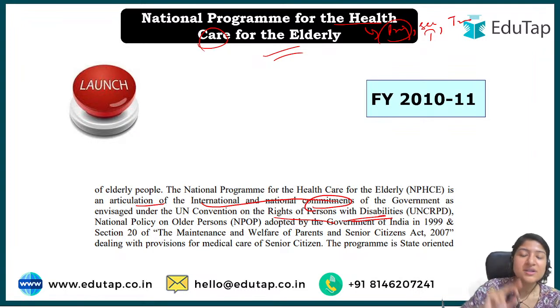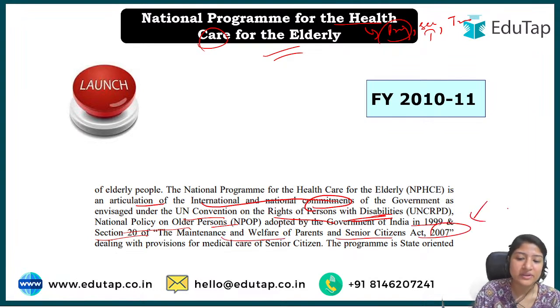If we talk about some international commitment, in that case we have, for example, the UN Convention on the Rights of Persons with Disabilities, the National Policy for Older Persons which we adopted in 1999, and Section 20 of the Maintenance and Welfare of Parents and Senior Citizens Act, 2007. Okay, I have added this screenshot to give you an idea of what was the vision behind launching this particular scheme. That was to fulfill some of our national and international commitments.